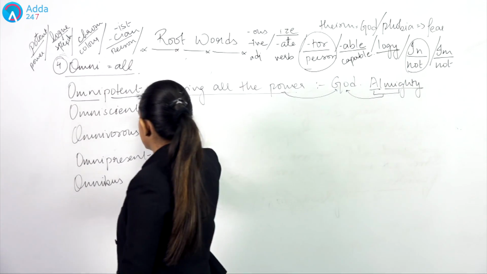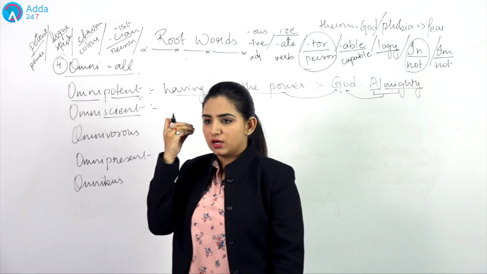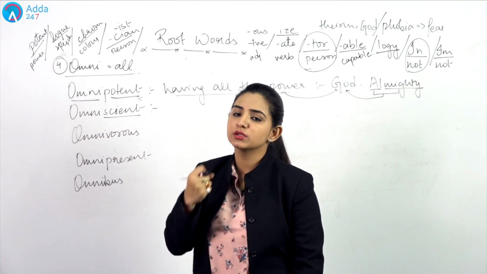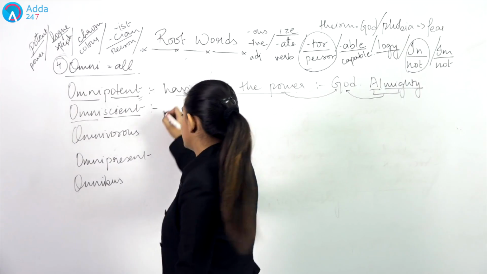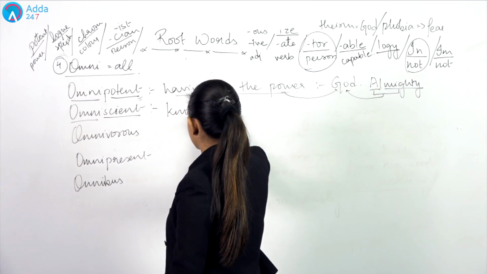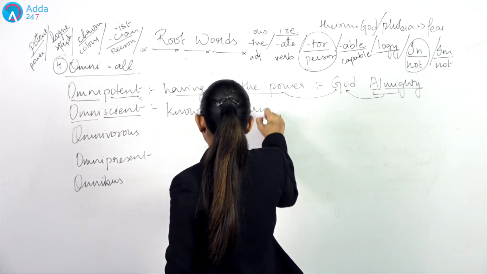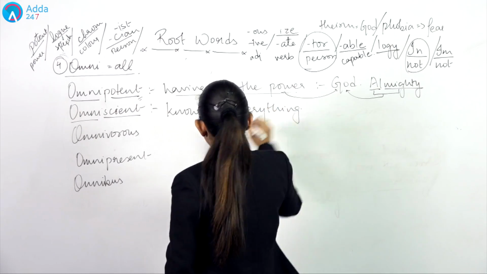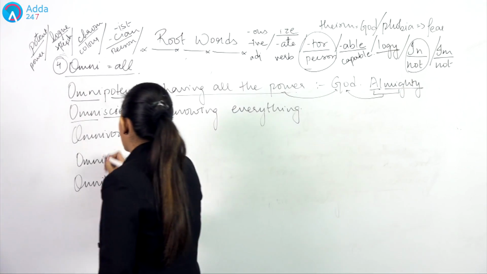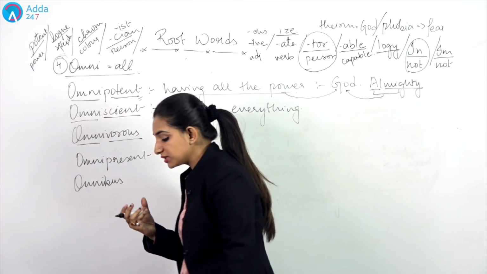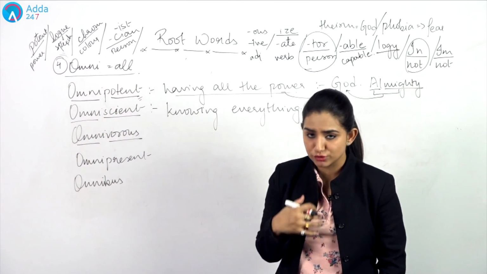Next is omniscient. Scient means knowing something, holding the knowledge of something. And omni means all. So omniscient, knowing everything. Knowing everything is what we mean by omniscient. Next word is vorous. Vorous defines having or eating, consumption of something.